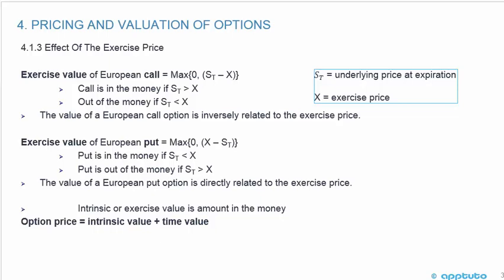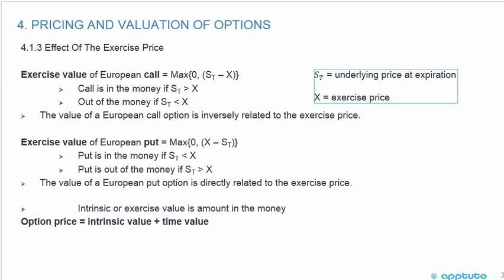Moving on to puts, recall that the exercise value of a European put is the maximum of 0, or the exercise price minus the underlying price at expiration, because we want the exercise price to be above the underlying price at expiration. Remember that a put gives us the right but not the obligation to sell, and I said sell high, buy low, okay? So if the exercise price is 100, I've got the right to sell at 100, I want to buy it back at 95, okay?